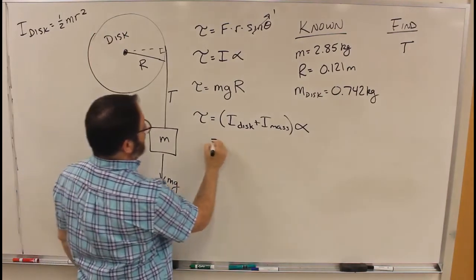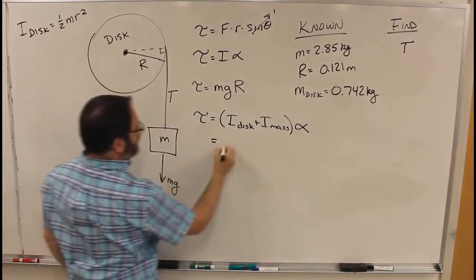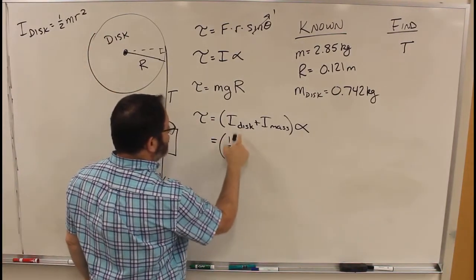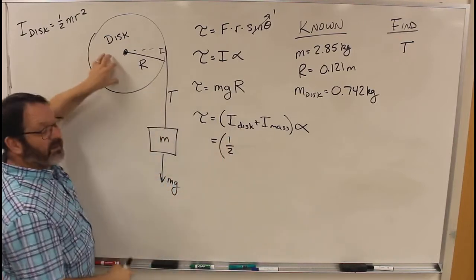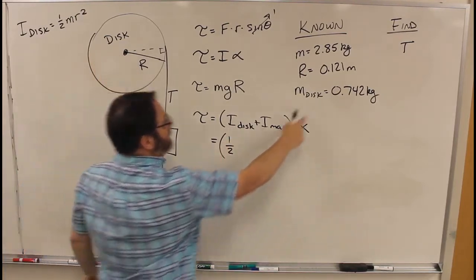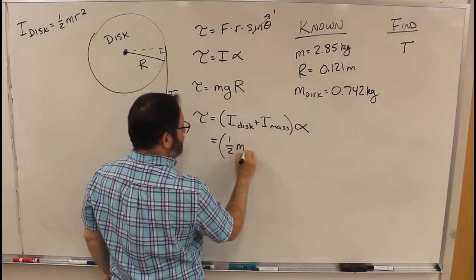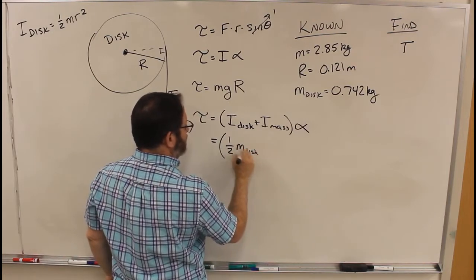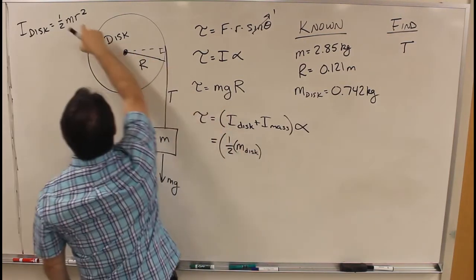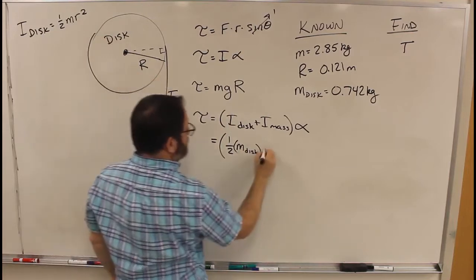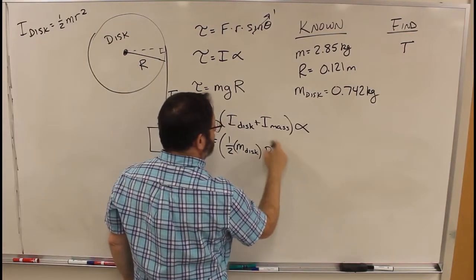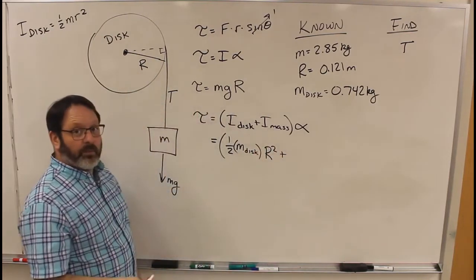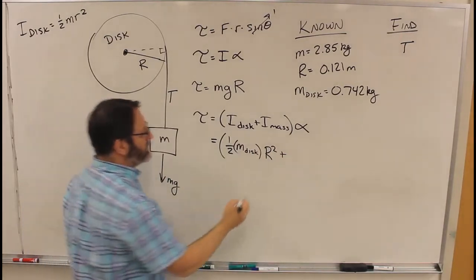Alright, so I disk, that's 1/2 m r squared, so that's 1/2, this is the disk we're talking about, so it's the mass of the disk, M disk, times r squared, plus I for the mass, for a point mass, it's just m r squared.